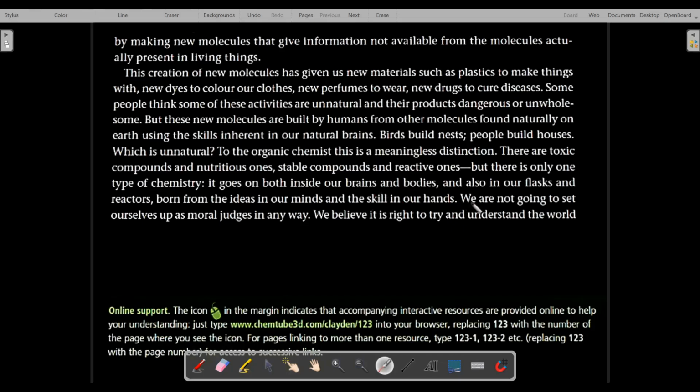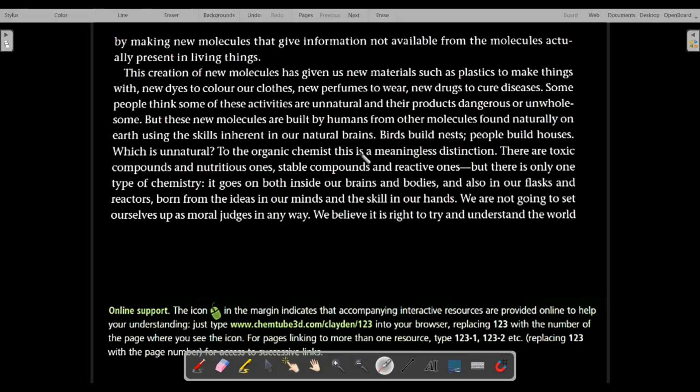We are not going to set ourselves up as moral judges in any way. We are not going to think about which invention is moral and which is immoral. The meaning of unwholesome is immoral, so we are not going to set ourselves up as moral judges.